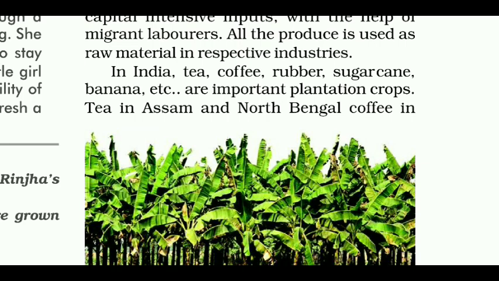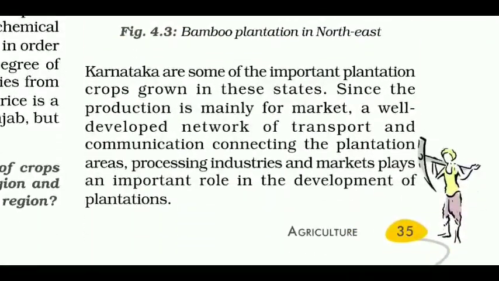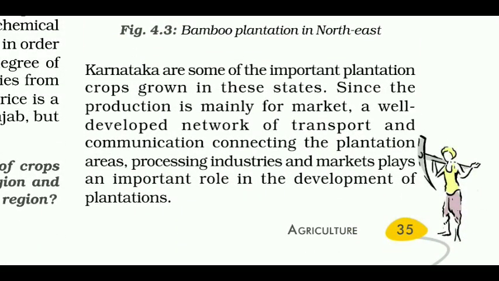are important plantation crops. Tea in Assam and North Bengal, coffee in Karnataka are some of the important plantation crops grown in these states. Since the production is mainly for market, a well-developed network of transport and communication connecting the plantation areas, processing industries, and markets plays an important role in the development of plantations.